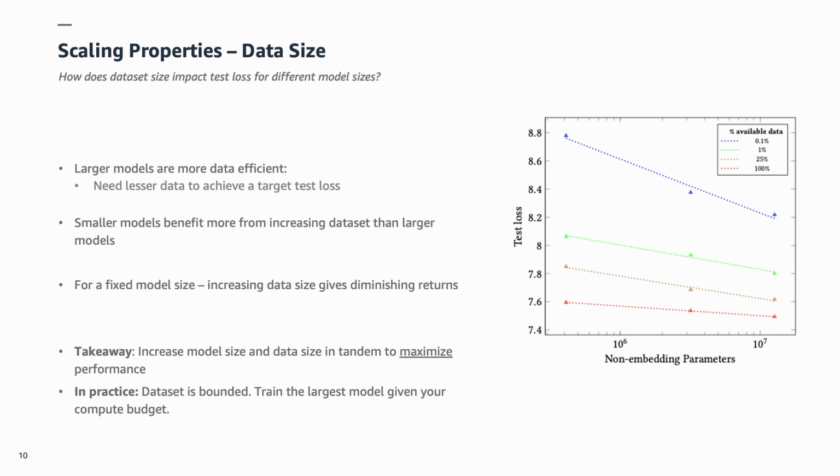Thus, our key takeaway is that the model size and data size have to be increased in tandem to maximize performance. However, as alluded to earlier, dataset size in user ad sequences is generally bounded in terms of the number of users. Thus, we suggest training the largest model given a compute budget.